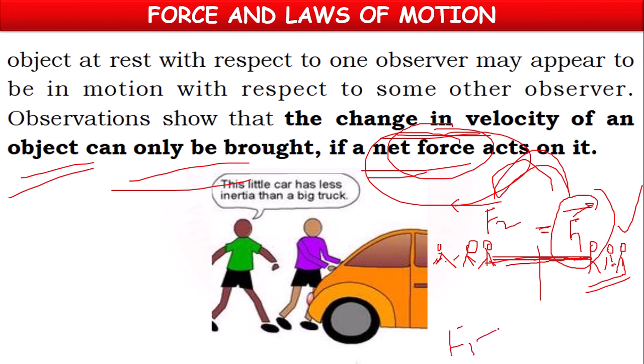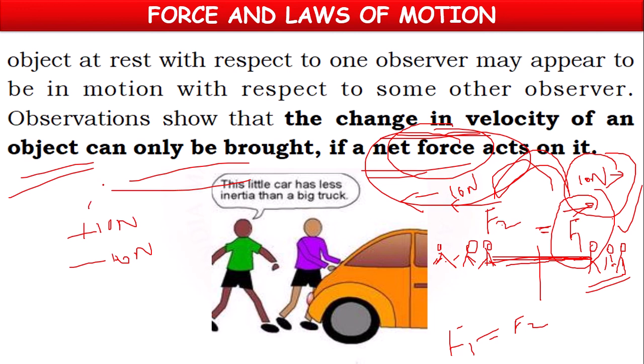So if both forces are equal and opposite, they are applying 10 newton force towards the east direction and 10 newton force towards the west direction. What is the total force applied? Force is a vector quantity. So if eastwards we take as positive, plus 10 newtons, then the force acting in the west direction will be negative, minus 10. What is the total force? 0 newtons. So that's why nobody is moving.